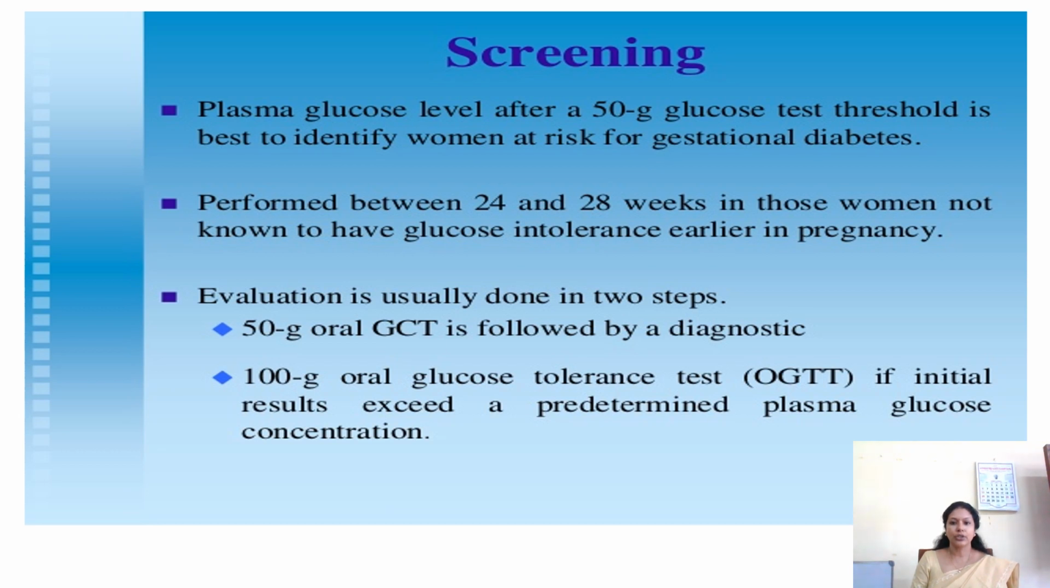In these cases you should go for screening. The screening includes checking the plasma glucose level after giving 50 grams of glucose. We usually perform this test between the 24th and 28th week of pregnancy. First we give 50 grams and check the glucose level, so this is known as the glucose challenge test. Sometimes we follow this with a glucose tolerance test, that is, we give 100 grams of glucose and test the tolerance of glucose.